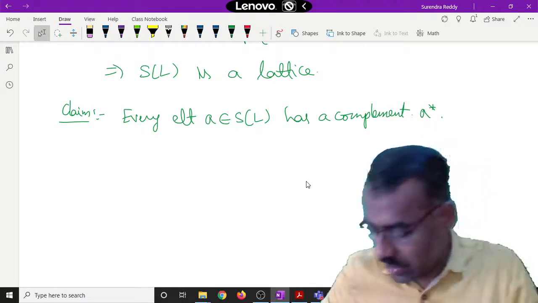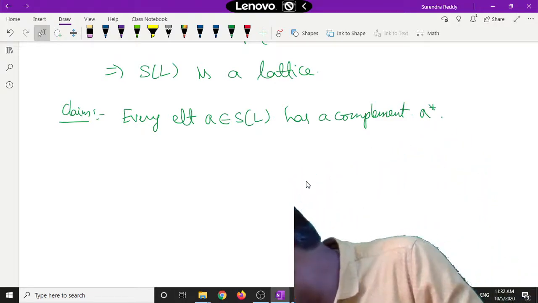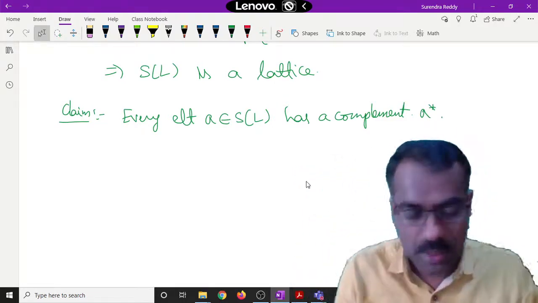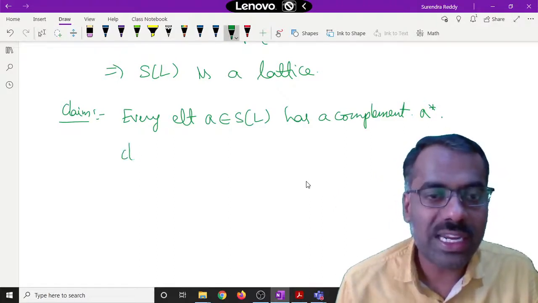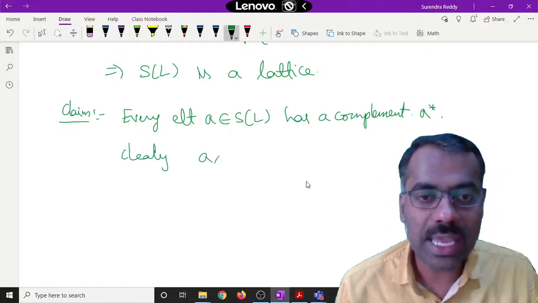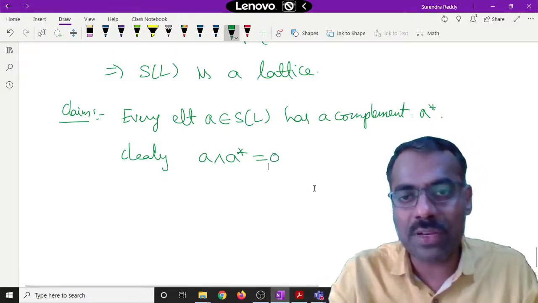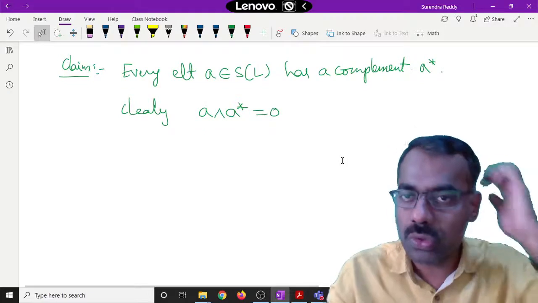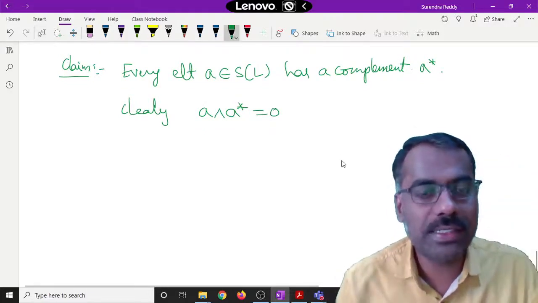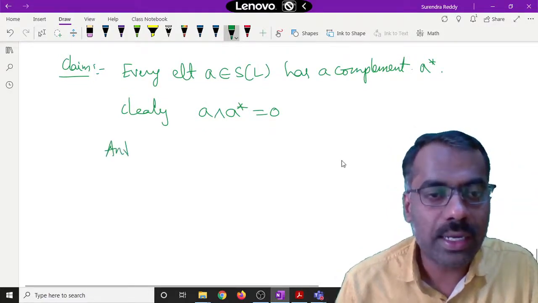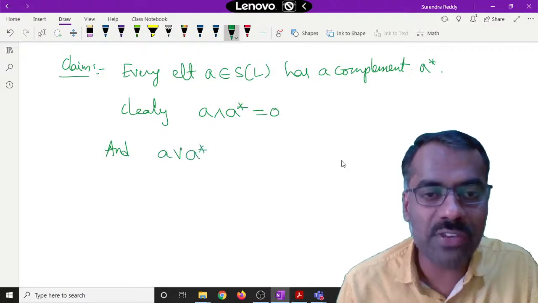Why is this claim true? Clearly one condition holds: A meet A star is 0. Now to show that something is a complement, what do we want to show? The join of those two should be equal to 1. And now by definition, how is the join of any two elements defined?